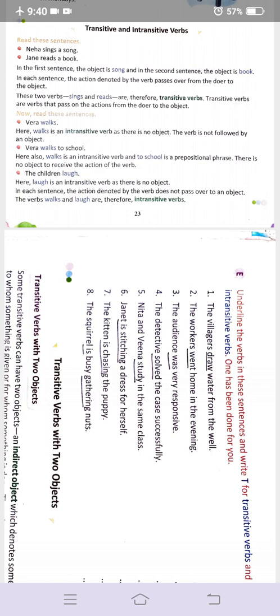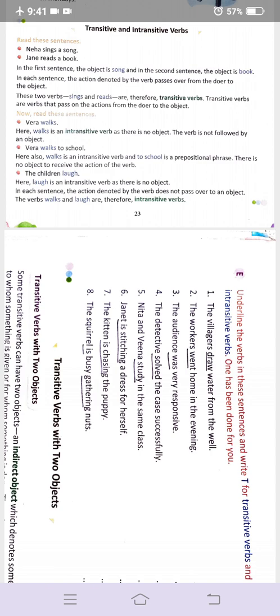And in each sentence the action denoted by the verb, like sings a song, reads a book, passes over from the doer to the object. So these two verbs, sings, reads, are therefore transitive verbs. So what are they? Transitive verbs are those where the action denoted by the verb passes to the object.